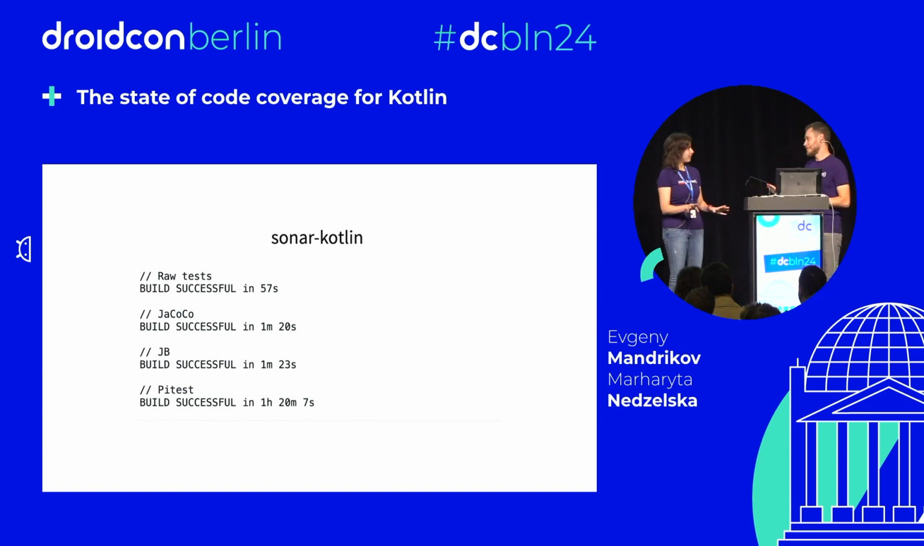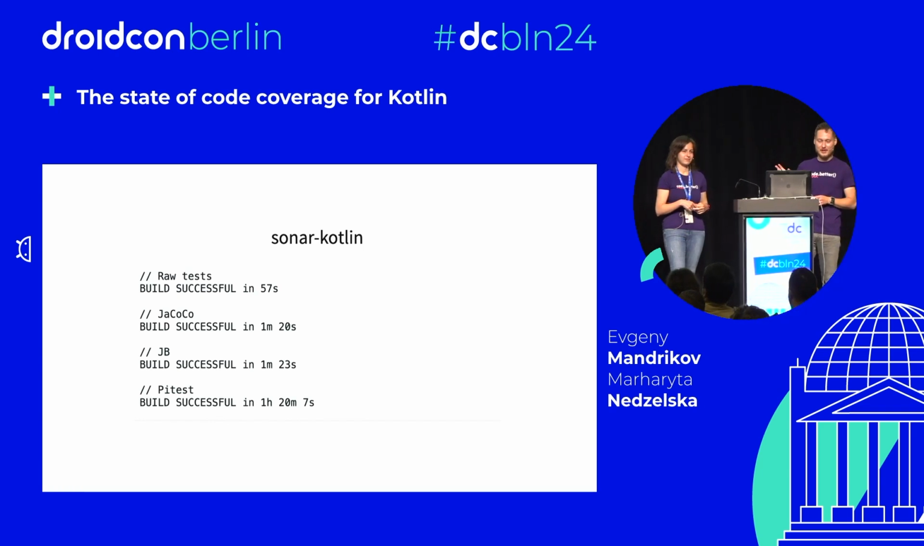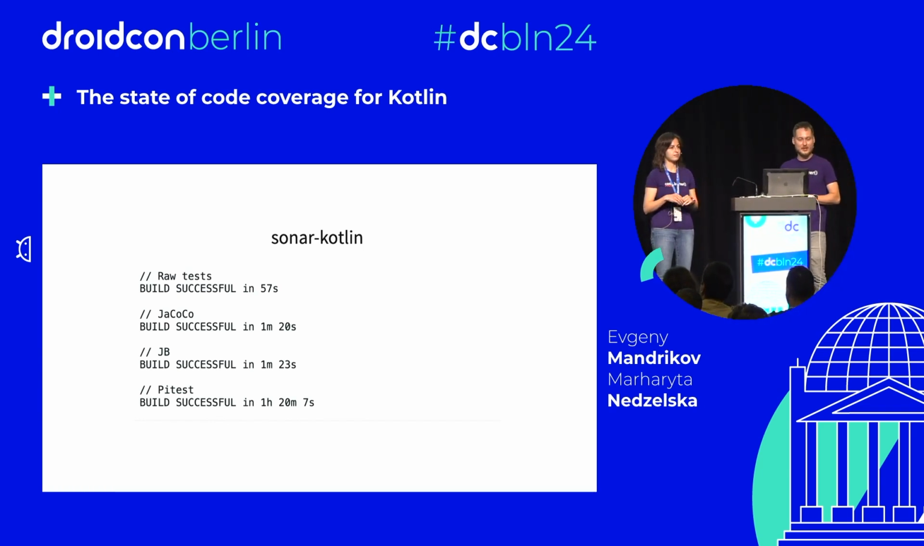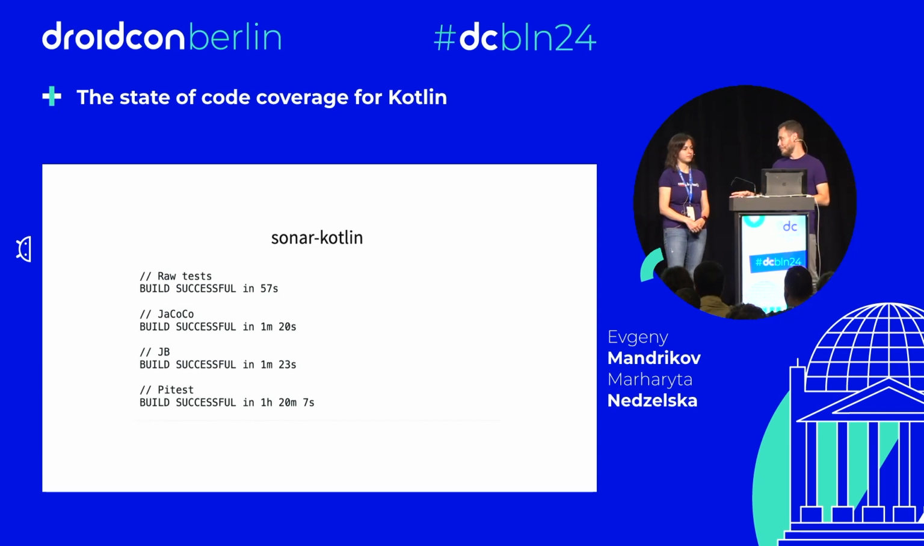But hold on. JaCoCo and JetBrains are pretty much the same. Don't drop PIT on the floor. This is only the initial setup. Yes, for the very first run, it's going to take you a lot of time because you need to modify the code, run the tests again, etc. But there are plenty of optimizations in PIT. One of them is super simple. You don't need to run all the tests all the time because you're not modifying all the code. So you can incrementally re-execute the tests and the time is going to be reduced. So don't drop this option from consideration.